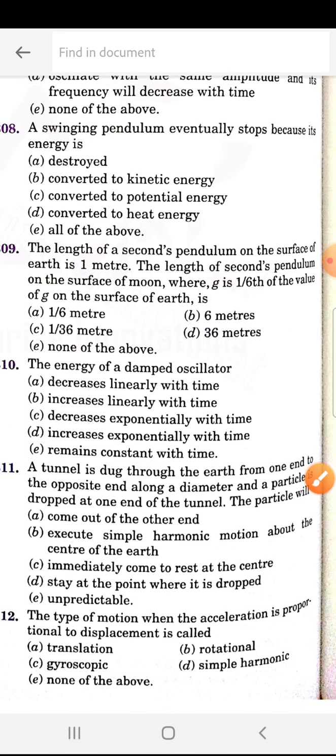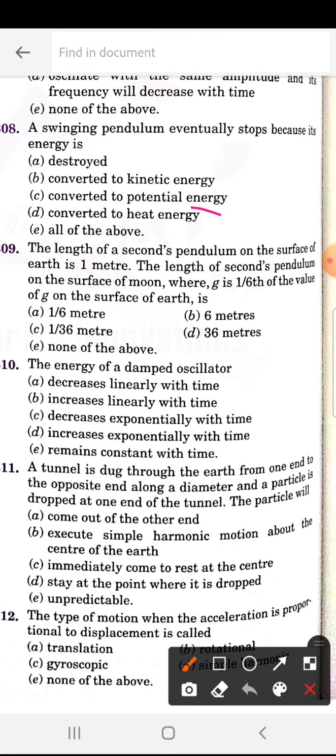Next, a swinging pendulum eventually stops because its energy is converted to heat energy. 309. The length of a second pendulum on the surface of the earth is 1 meter. The length of a second pendulum on the surface of the moon, where g is 1/6 of the value of g on the surface of the earth, is 1/6 meters. Next, the energy of a damped oscillator decreases exponentially with time.